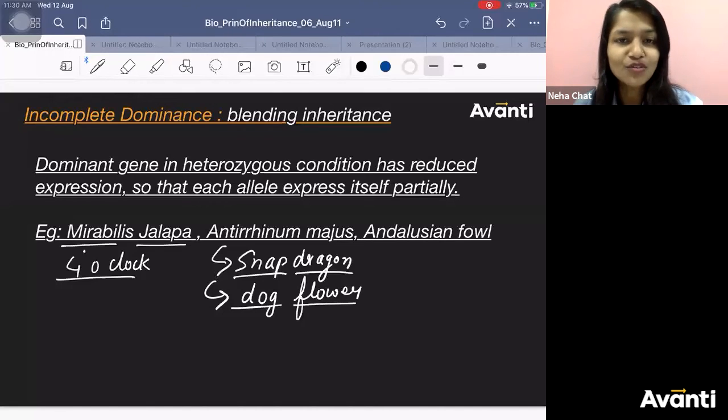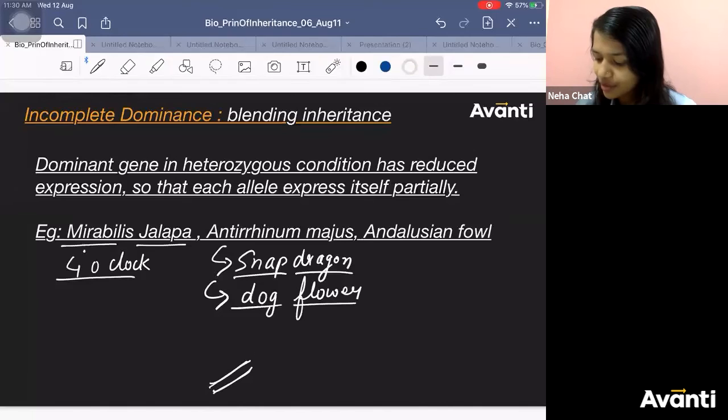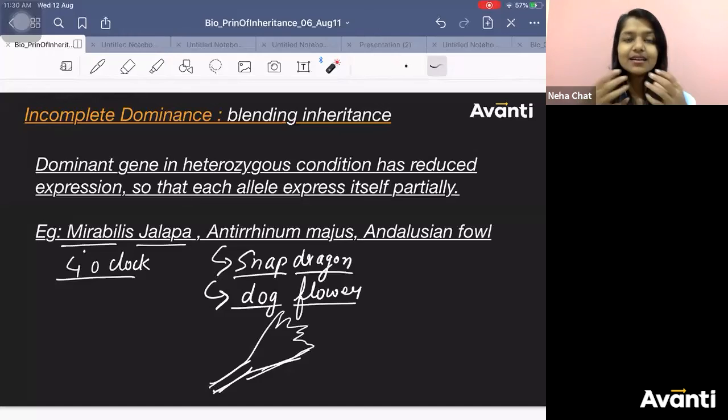Maybe I was shouting so much that finally he woke up, right? Yes, dog flower. Okay, so Antirrhinum majus is called snapdragon as well as dog flower. The flowers look like the mouth of a dog. It will be narrow behind and then it will open like this, like a dragon's mouth. That is why it is called a snapdragon, and also a dog flower.